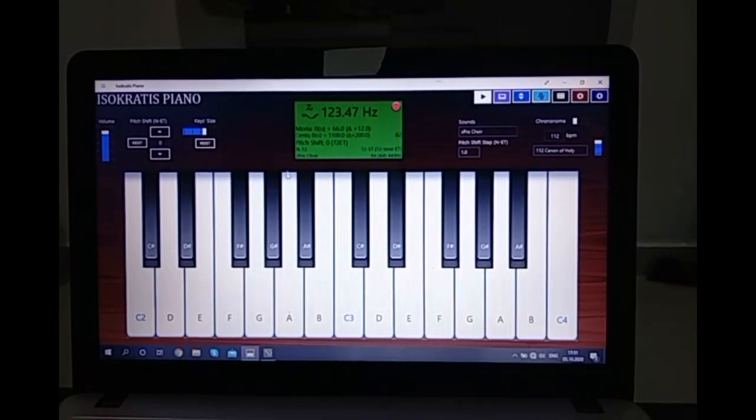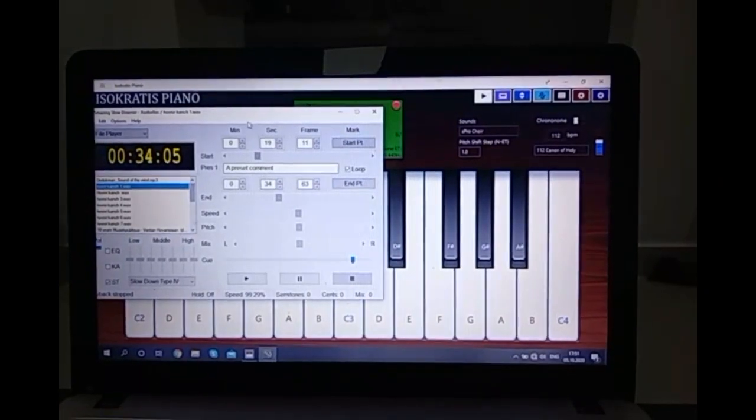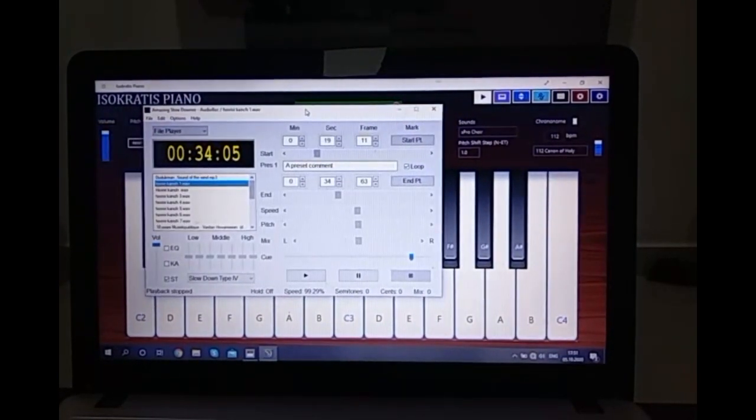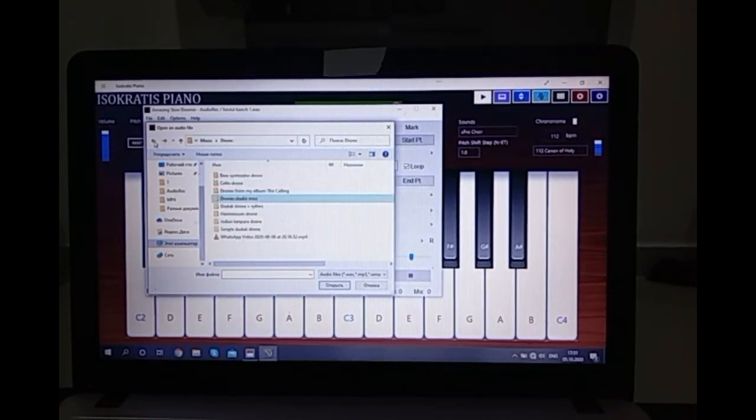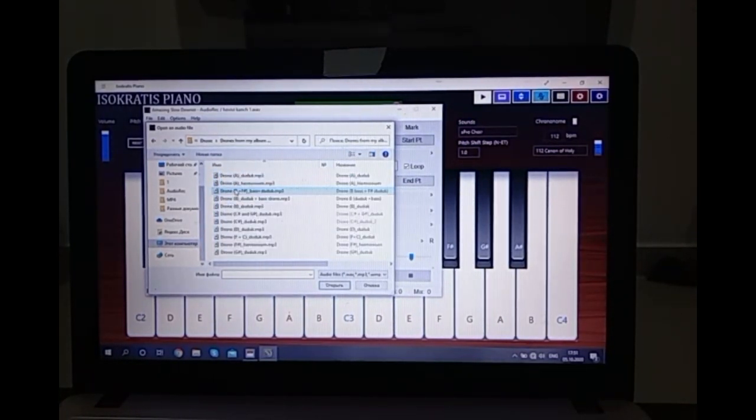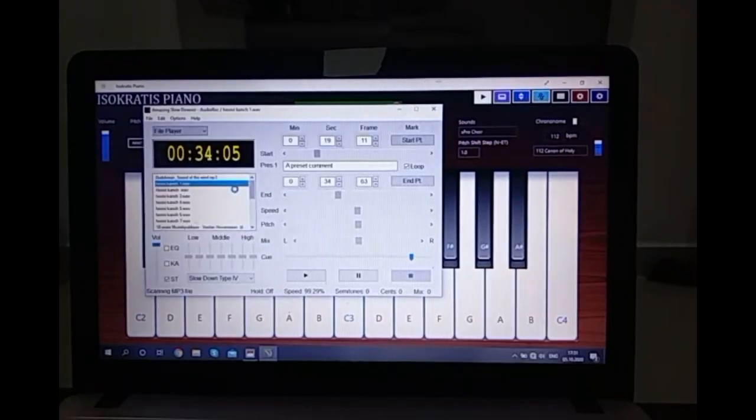In case, for example, you don't have the application for drones like I have here, you can also use this amazing slowdowner just to loop any drone you have as an MP3 file. Let's take one of the drones from my album, for example this one.